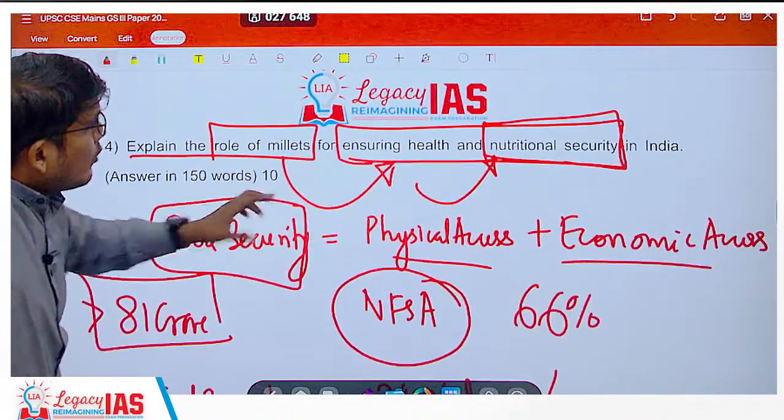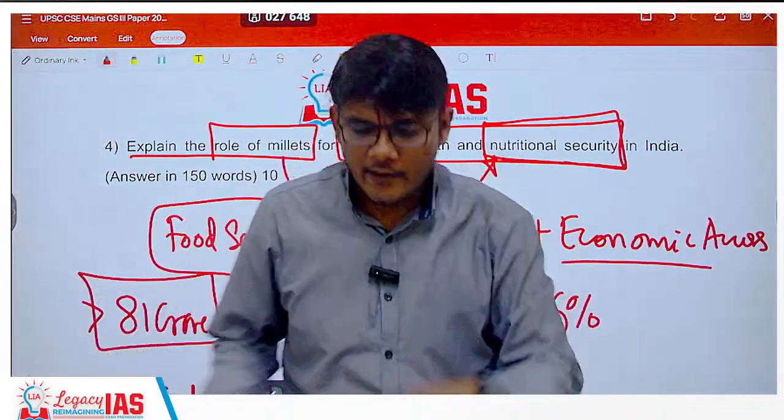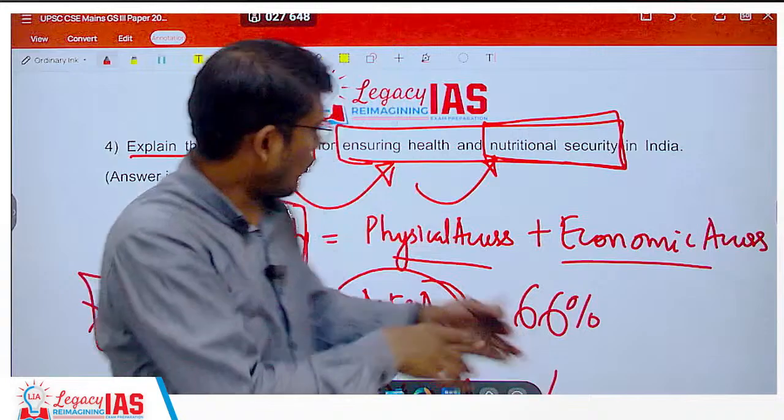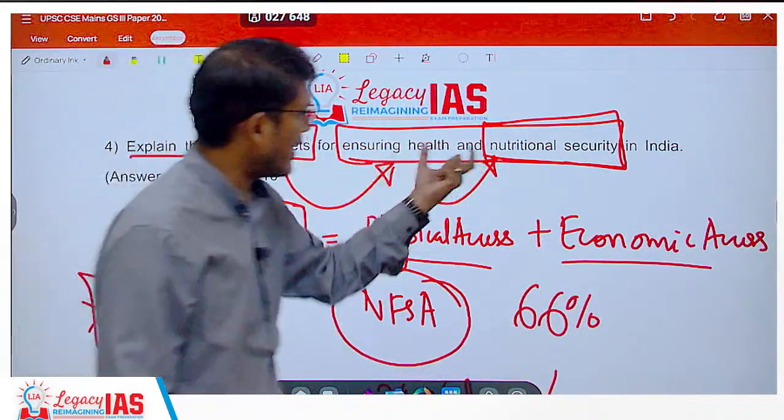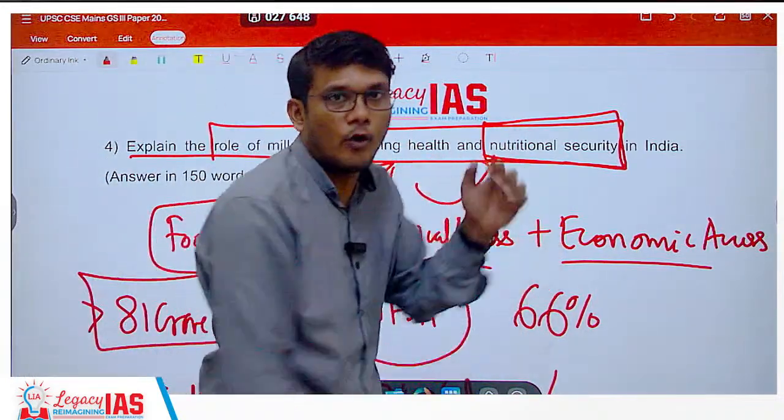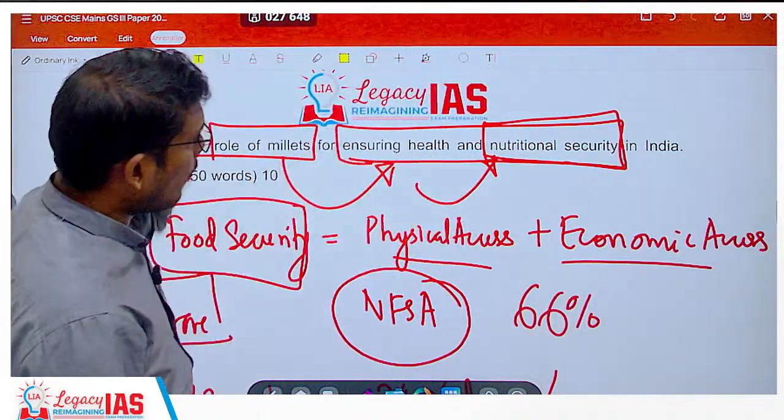See, millet is going to help health and nutrition. So when you are having a proper nutritional diet, health is also going to be proper, so we can club this, but make sure we are writing more and more points. So how will millet help?